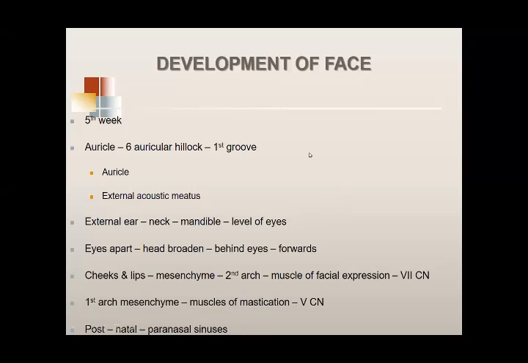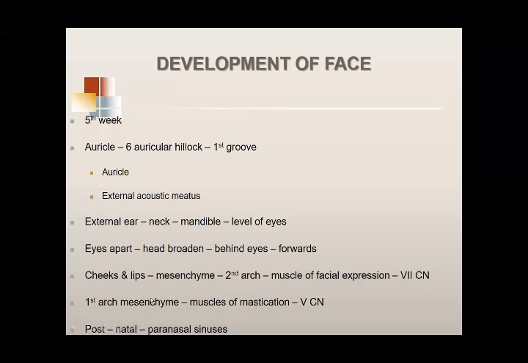We were talking about the development of the cheeks. I told you that second arch mesenchyme invades the area where you have the cheeks now. This second arch mesenchyme develops into the muscles of facial expression, which are supplied by the seventh cranial nerve. The seventh cranial nerve is the nerve of the second arch.